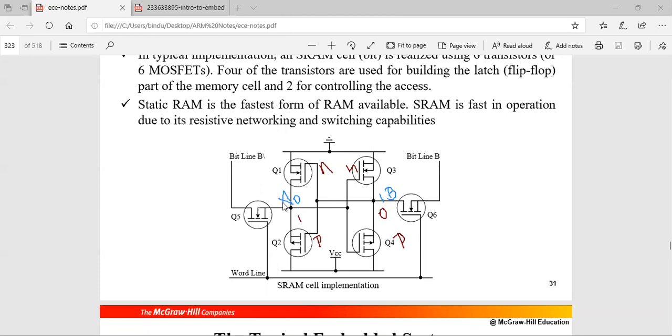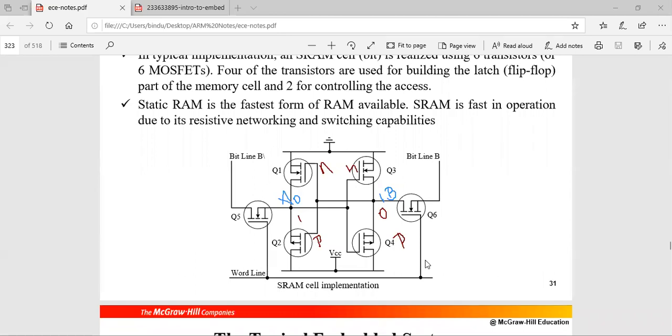You'll write the data using these bit lines, and the word line access is always kept high because these MOS transistors should be active. So the word line is at high. If I write 1 on this bit line, then obviously 0 will be written by default on bit line bar, and WL will be equal to 1.